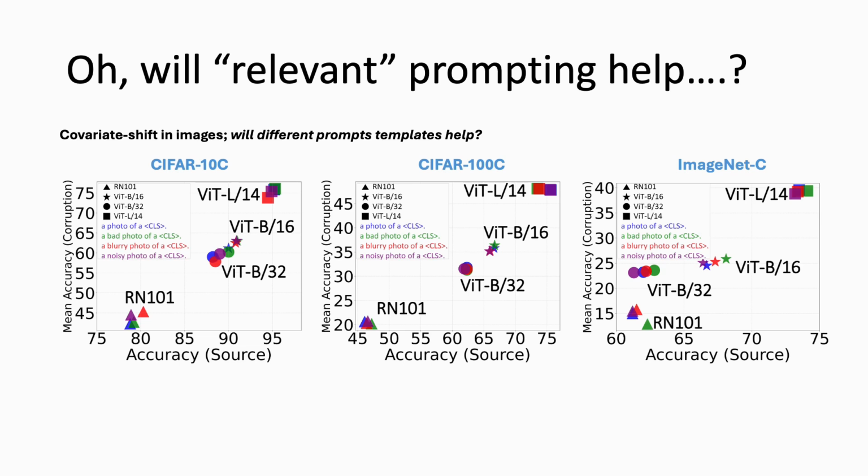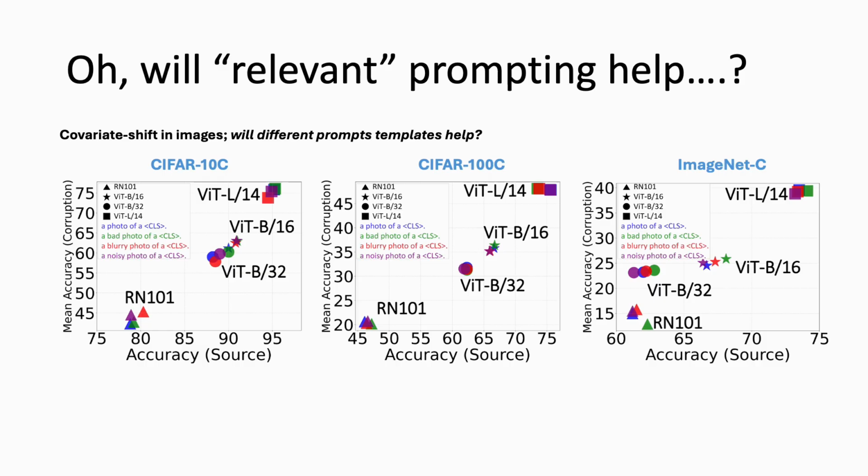Here, we report the mean classification accuracy across ResNet-101, ViT-B/16, ViT-B/32, and ViT-L/14 backbones at an image corruption severity level of 5 for all the datasets. The datasets here are CIFAR-10C, CIFAR-100C, and ImageNet-C, and we vary the prompt templates. For each dataset, the x-axis is the source accuracy, and the y-axis is the mean accuracy across 15 tasks on each of the respective datasets.